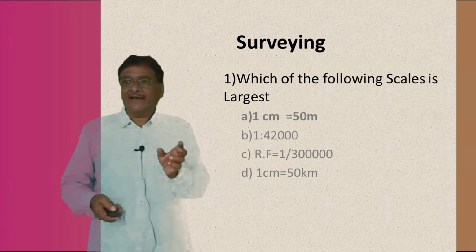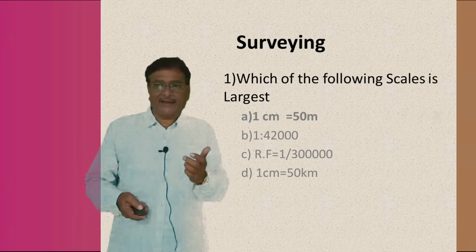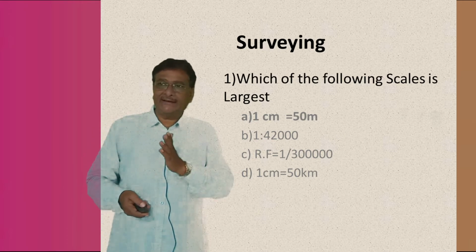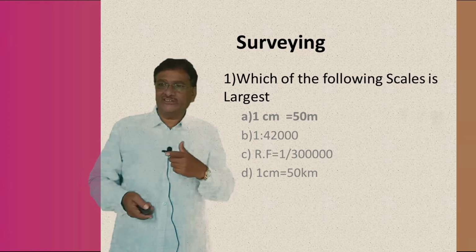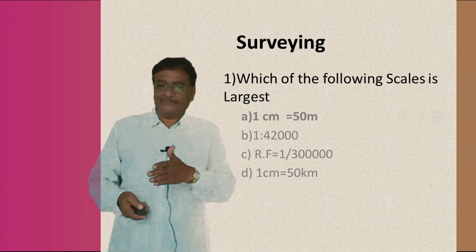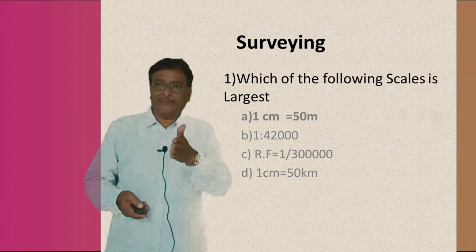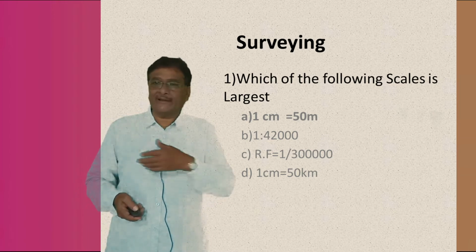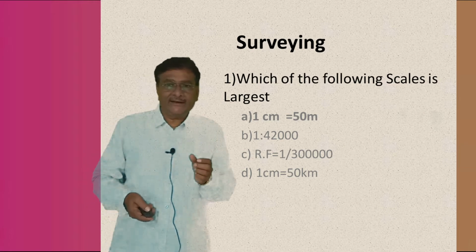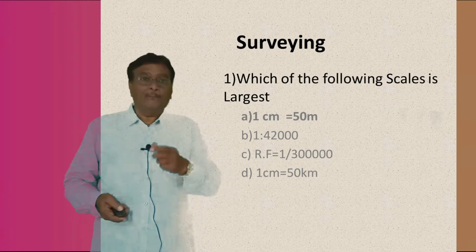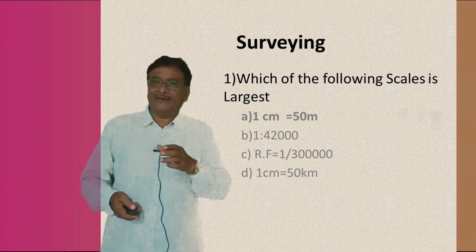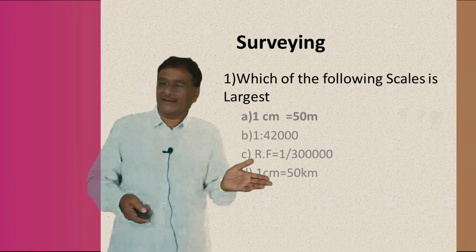I repeat once again, the distance of the line, that is the distance of the line AB or BC or CD, and the direction of the line, the direction of AB, BC, CD. Here the distance is measured by making use of the tape, but the direction is measured by making use of the compass, understand or not.